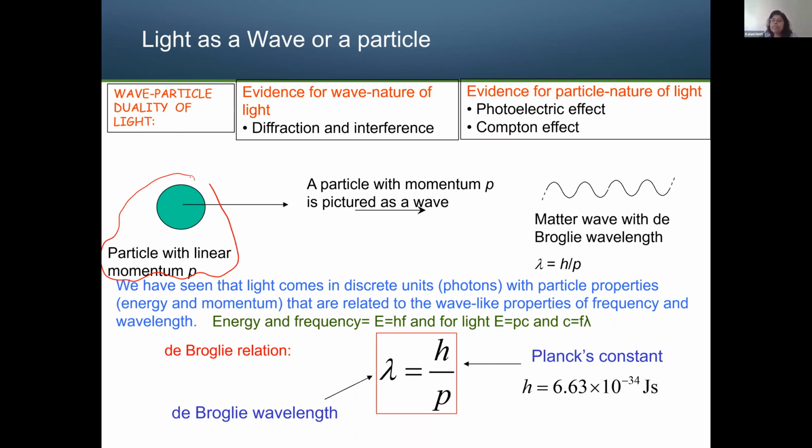Now, if it is a wave, there is not momentum but a wavelength. We call it the de Broglie wavelength, defined as h over p. p is, as you know, the momentum, and h is the Planck constant. So when a particle is moving, it has linear momentum, but when a wave is moving, it has the de Broglie wavelength, which depends on the ratio of h and the momentum.